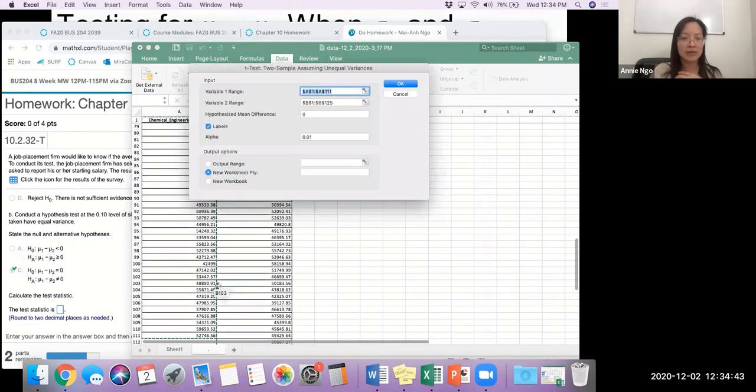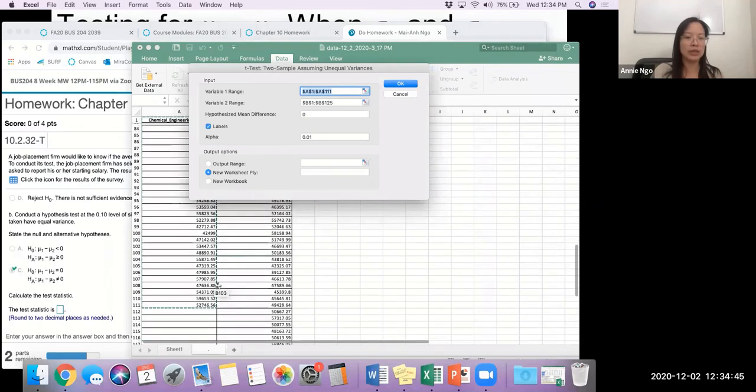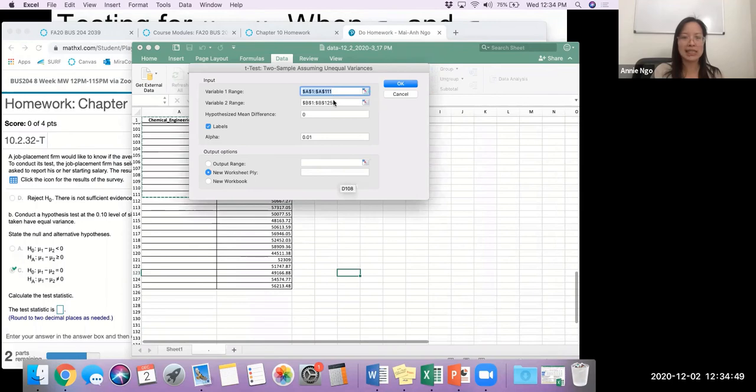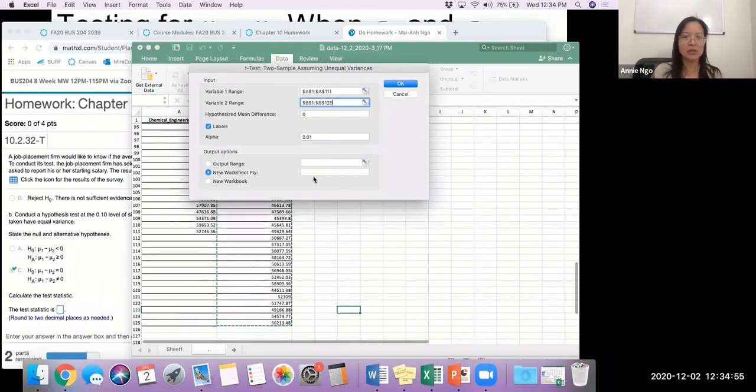The nice thing for me, I don't know if it's for you, is it looks like it's got my numbers already selected for me. That might not always be the case, so just double check. Don't trust it, right? Double check it. Okay, those look good. There's my 0, my check labels. Oh, my alpha is wrong here. In my problem, my alpha is 0.1. So double check your alpha. Make sure all your variables are in the right place. And whenever you're ready, go ahead and hit OK.